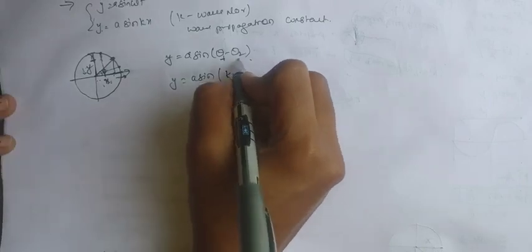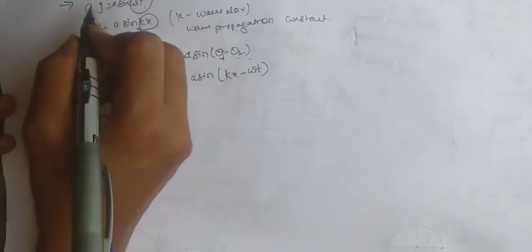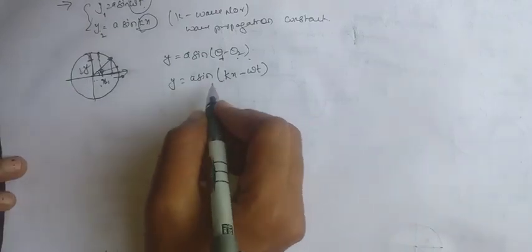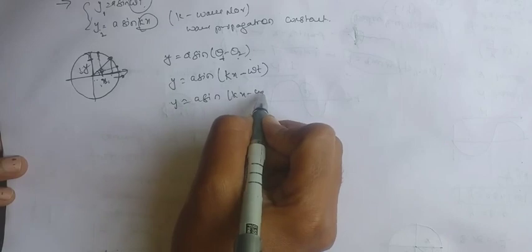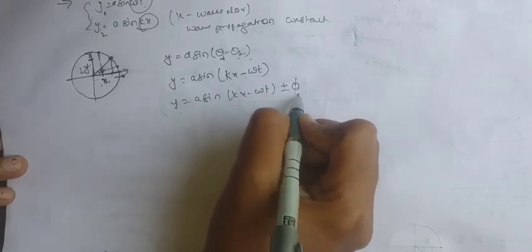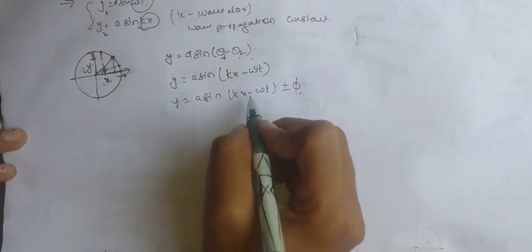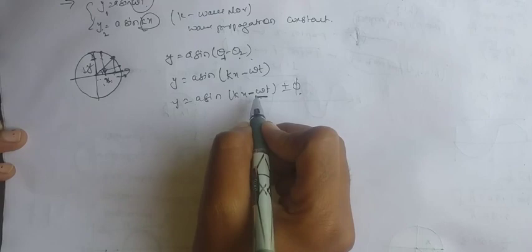When we take x as constant, we have omega t, that is kx minus omega t. This is for y1 and this is for y2. So y equals a sin of kx minus omega t, plus or minus phi with respect to the phase change. Here we get the minus depending on the place.